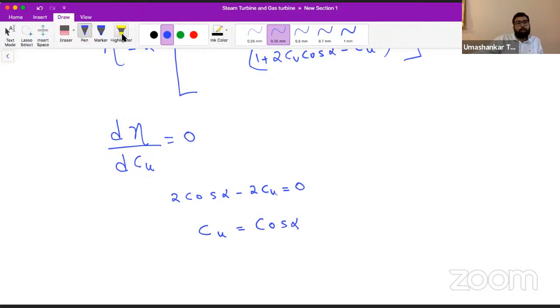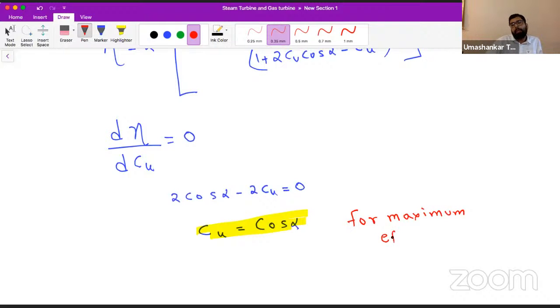The speed ratio should be equal to cos alpha, for maximum efficiency of Parson turbine. This is what we are doing it for, Parson turbine.